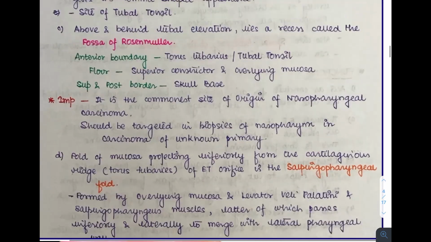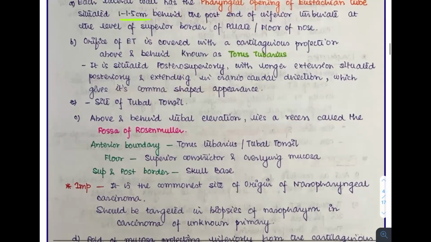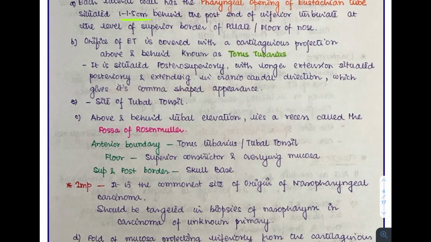The next structure is the orifice of this eustachian tube. It is covered with a cartilaginous projection above and behind. This is known as the torus tubarius. This is situated posterosuperiorly with a longer extension situated posteriorly and extending in a craniocaudal direction, giving it a comma-shaped appearance. This site is very important as it is the site of the tubal tonsil.